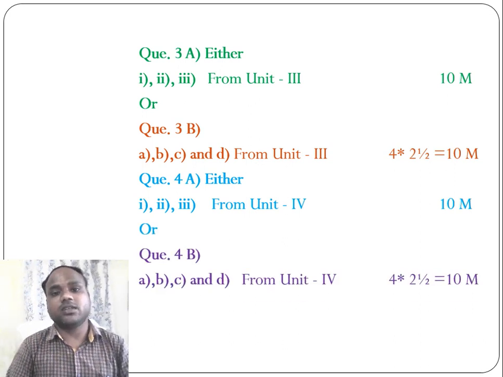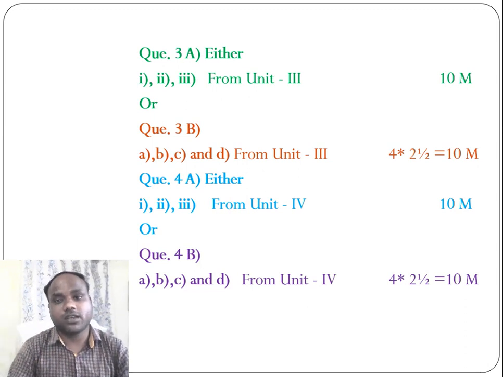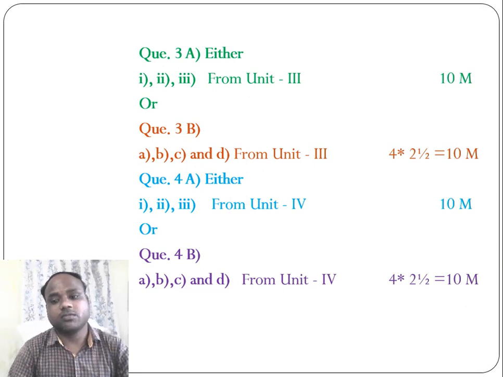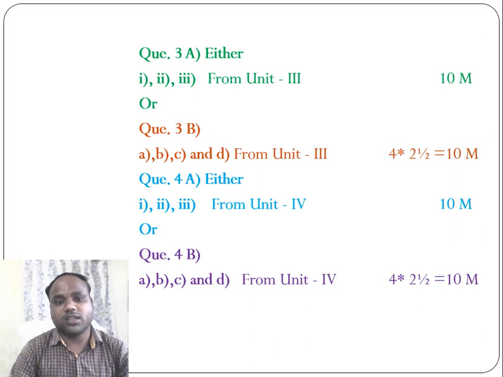It will contain 4 questions A, B, C and D, and all these 4 questions will be asked from unit 4 and each question carries 2.5 marks. In all the questions 1, 2, 3 and 4, a minimum of 1 numerical will be asked in each question.